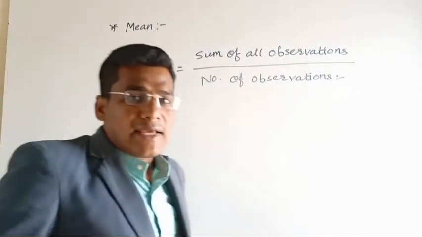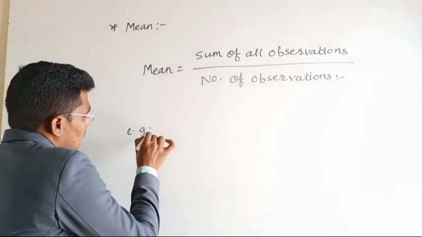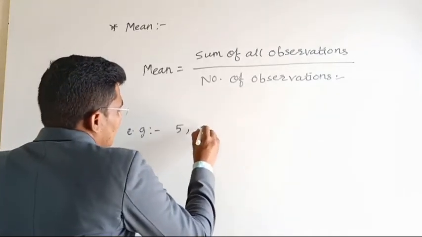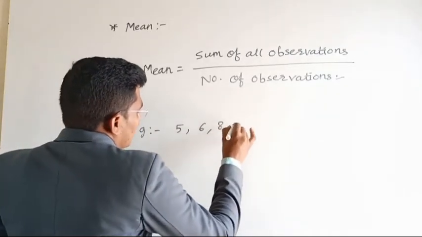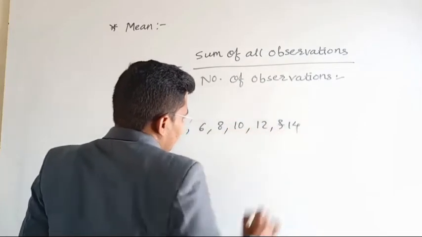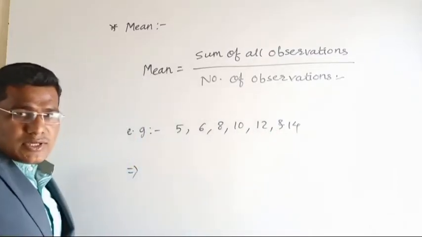So we will take an example. For example, if there are the numbers 5, 6, 8, 10, 12 and 14, then these are the observations given to us.